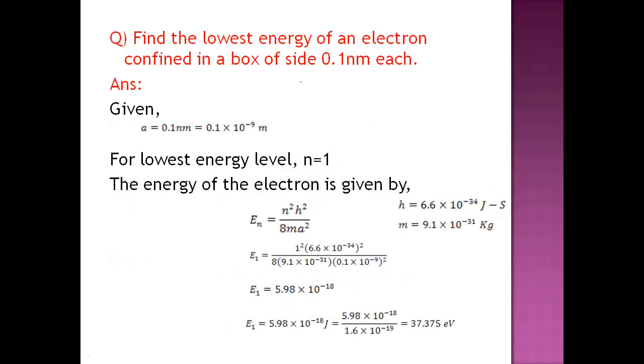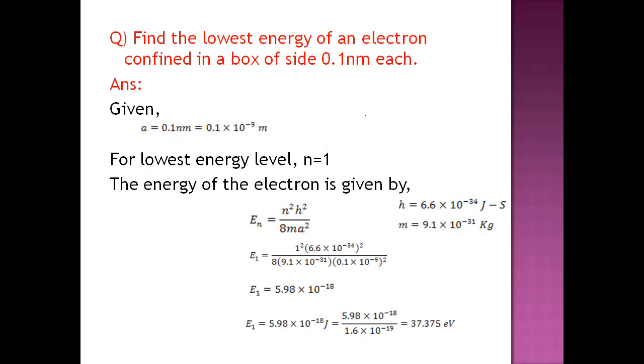Here they have given a 1-dimensional box of width 0.1 nm, and they are asking you to find the lowest energy. The lowest value that we can give for n is 1. So we can write n equal to 1, and the width of the box as 0.1 nm. Substituting those values in this formula, h is Planck's constant, whose value is 6.6 into 10 power minus 34. In the question they mentioned that the particle is an electron, so the mass of the electron is 9.1 into 10 power minus 31, and they gave the width as 0.1 nm.